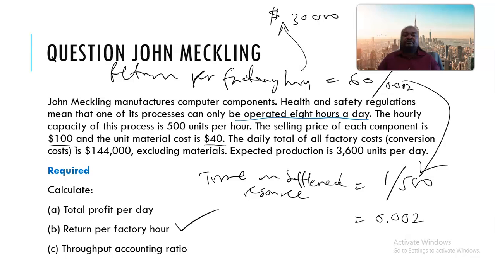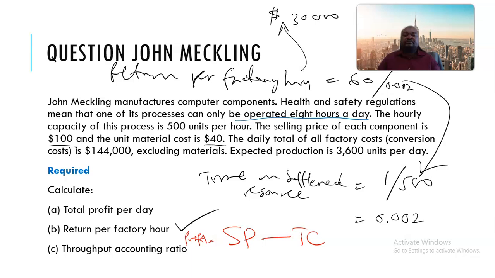Okay, what about the total profit per day? Now, for the profit, ladies and gentlemen, I don't want you to be dazzled with that computation, because that's the easiest one. Now, the way to profit comes from absorption costing. Okay, and profit is given by the selling price minus the total cost. That's profit is equal to selling price minus total cost, or sales minus total cost.